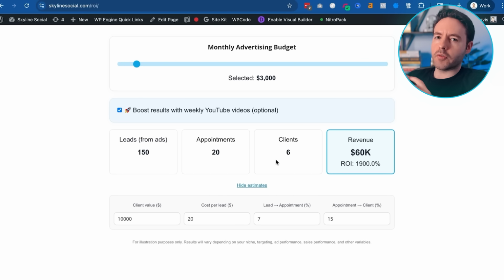So that's something else that you can do as well. And on top of all of those benefits, it helps you with your cost per lead, cost per appointment, with your show rate, and even your close rate. On top of that, creating the YouTube videos also generates leads and appointments for you and your business for free. So it's just insane all the value and all the benefits you get from creating YouTube videos. The only downside is that it takes a little bit of time to create these videos. It's not like when you run ads, where you can just spend more money, and it doesn't really take any time. You're just spending more money, and it's very automated.